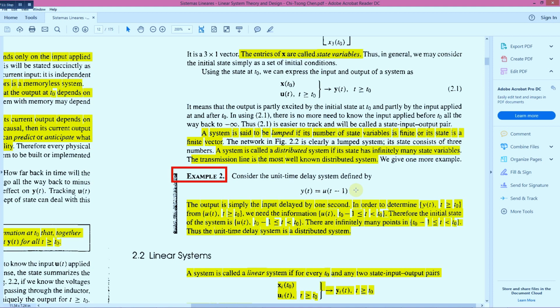For example, if we want to determine y of t at t greater than or equal to t naught, then we will require the information from t naught minus 1 to t naught as well. But in that interval from t naught minus 1 to t naught there are infinitely many points. Therefore we can say that it is a distributed system.